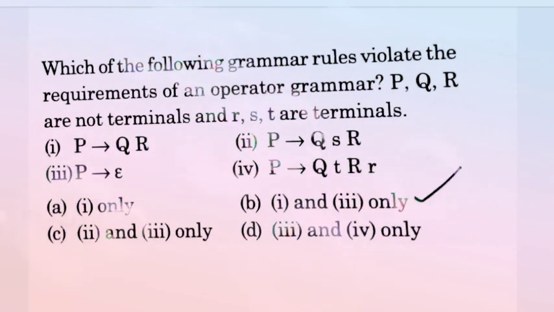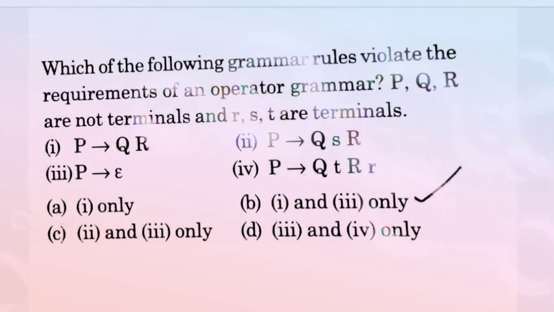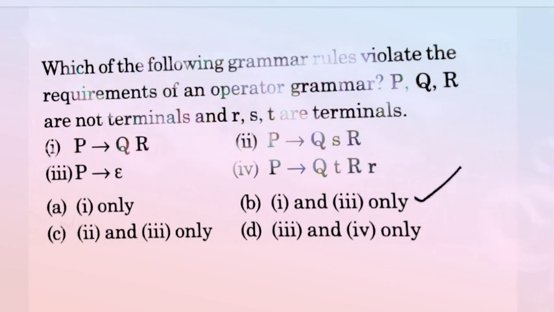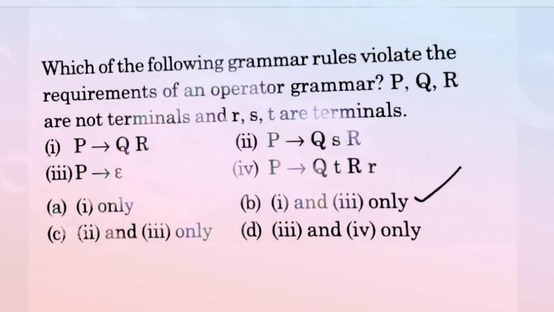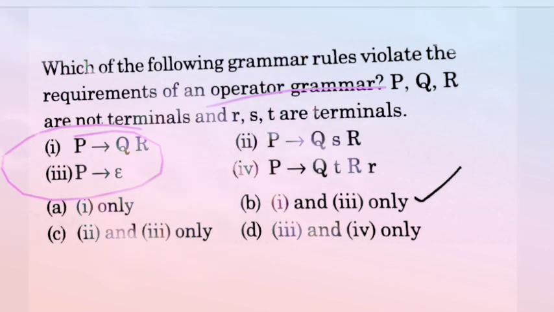Now come to the next question. Which of the following grammar rules violates the requirement of the operator grammar? P, Q, R, S are non-terminals and r, s, t are terminals. There are four options given. P produces QR, P produces Q small s and R, third, P produces epsilon, and P produces Q small t R small r. The correct answer is option D, first and third. First and third violate the requirement of the operator grammar.